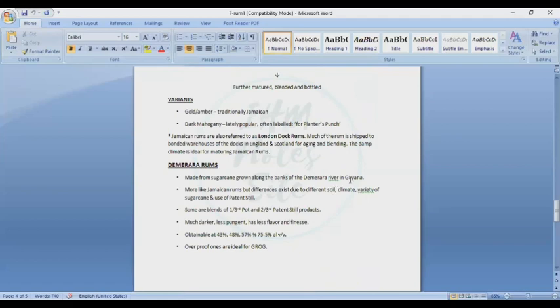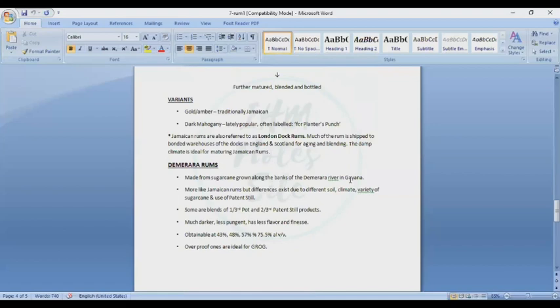It is more like Jamaican rum, but different due to different soil, climate, variety of sugarcane and use of patent still. Earlier they were using pot still. Some are a blend of 1/4 or 1/3 pot and 2/3 patent still product. Much darker, less pungent, with less flavor and fineness.